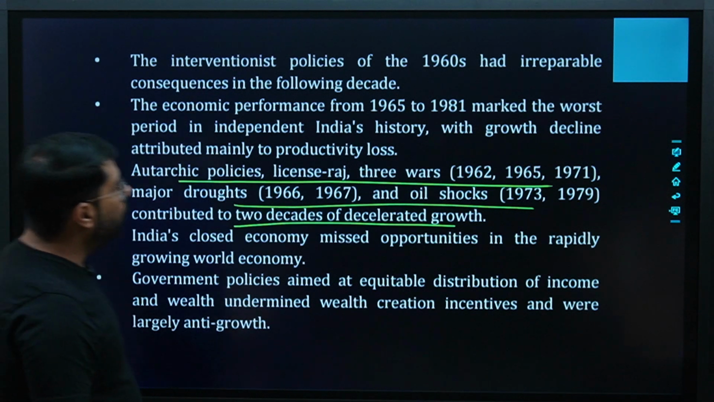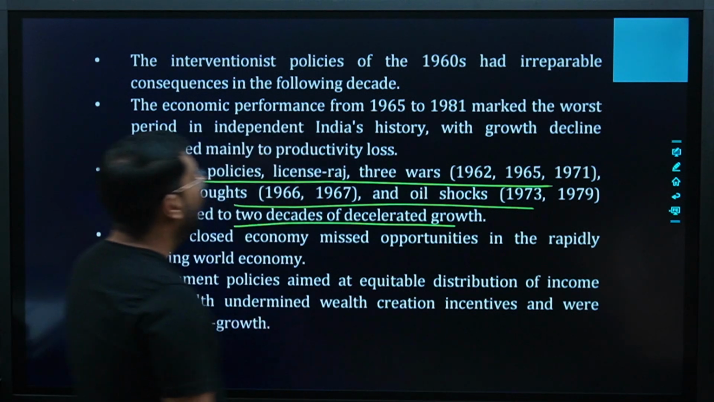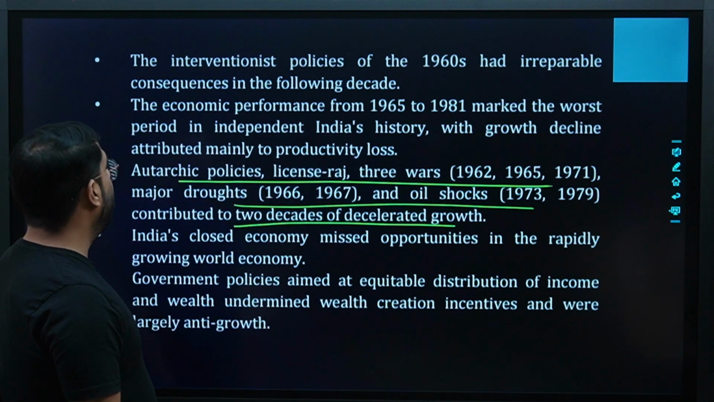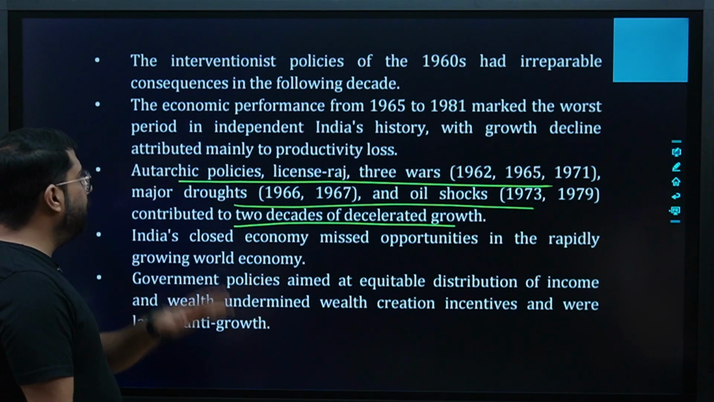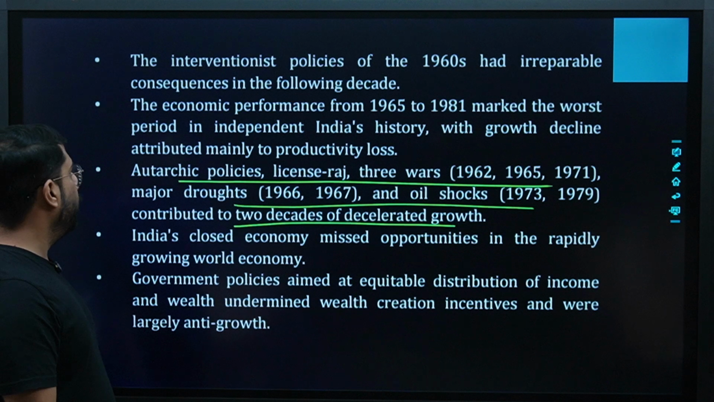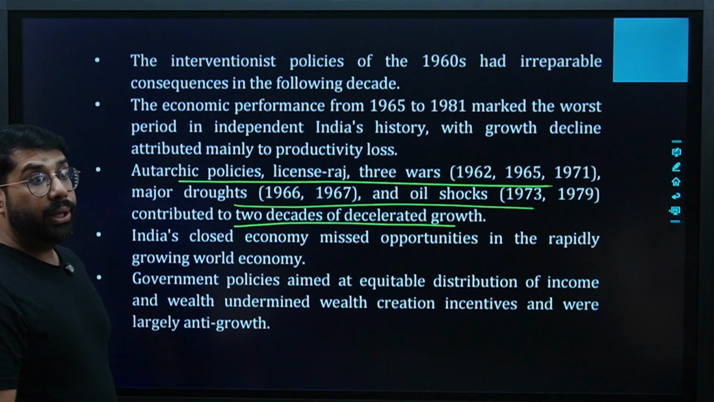The interventionist policies of the 1960s had irreparable consequences in the following decade. The economic performance of 65 to 81 marked the worst period in independent India's history, with growth decline attributed mainly to productivity loss.